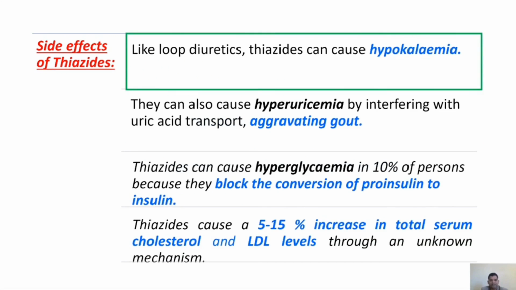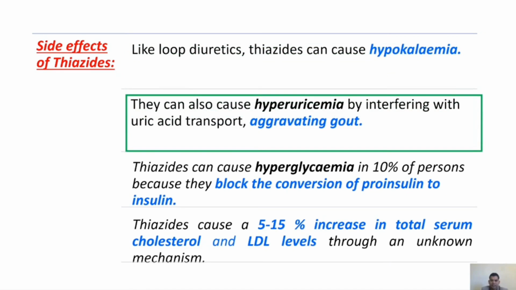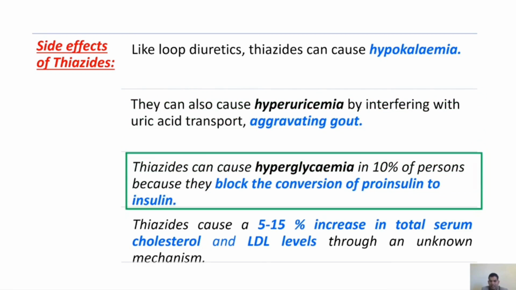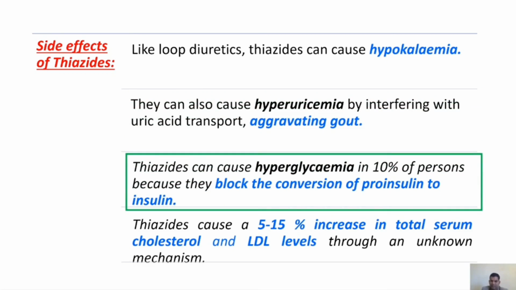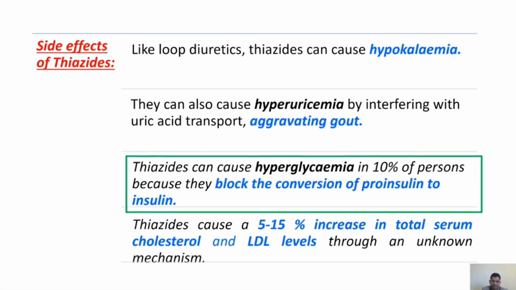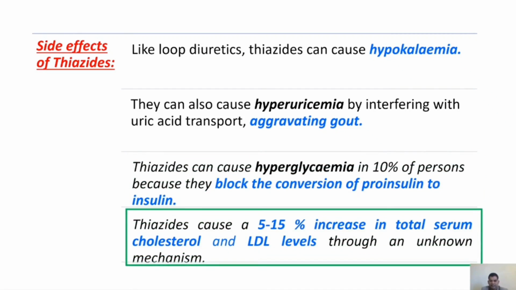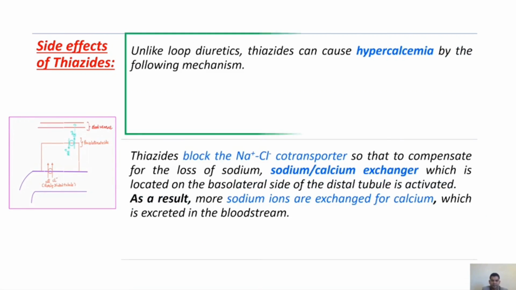Next, coming to the side effects, like loop diuretics, thiazides can cause hypokalemia. They can also cause hyperuricemia by interfering with uric acid transport. Hence, they aggravate gout. Thiazides can cause hyperglycemia in 10% of patients because they block the conversion of proinsulin to insulin. Thiazides cause a 5 to 15% increase in total serum cholesterol and LDL levels through an unknown mechanism.